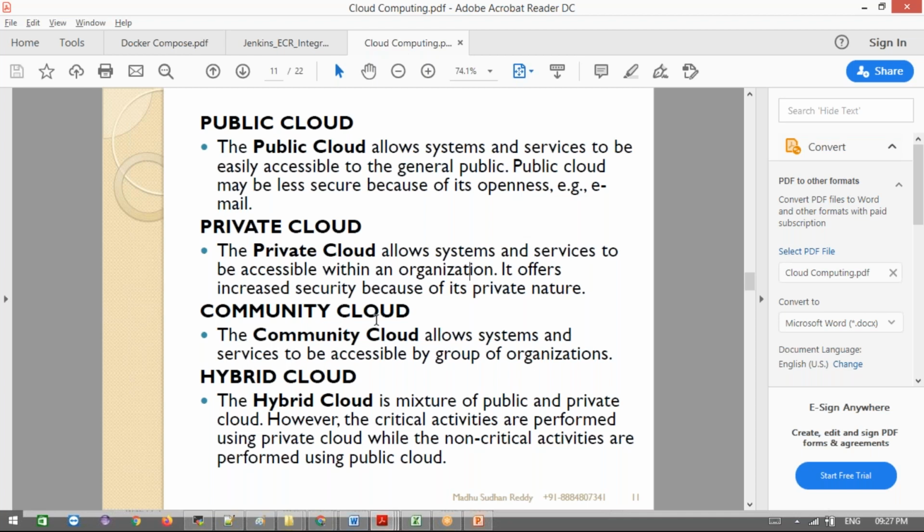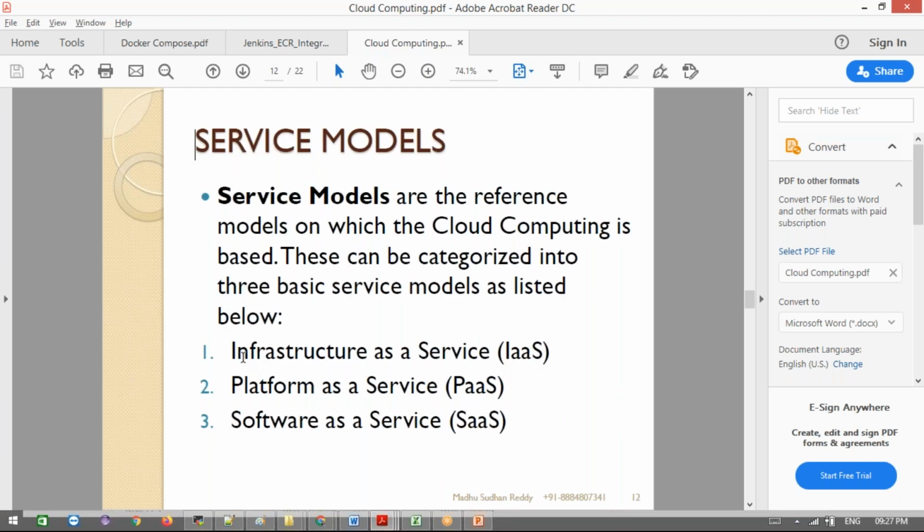Now, the community cloud is set up for a group of organizations, for example different companies using it for the same purpose. The hybrid cloud is a mixture of public and private cloud. And then there are the service models: infrastructure as a service, platform as a service and software as a service, which we just discussed.